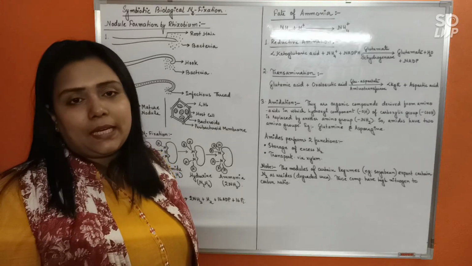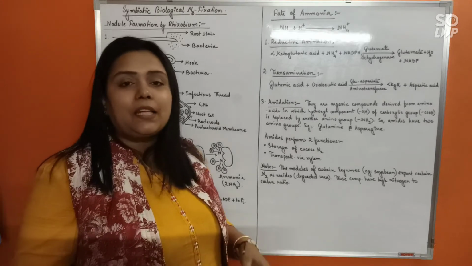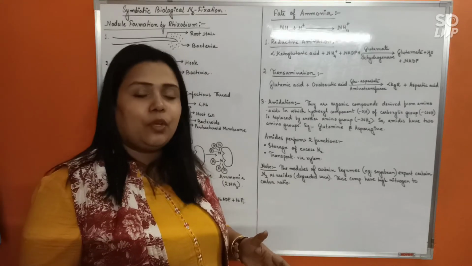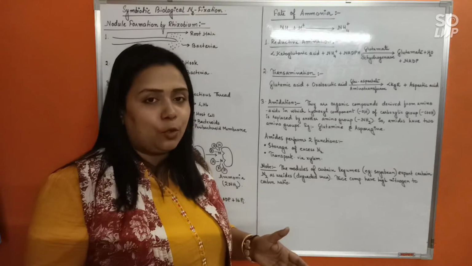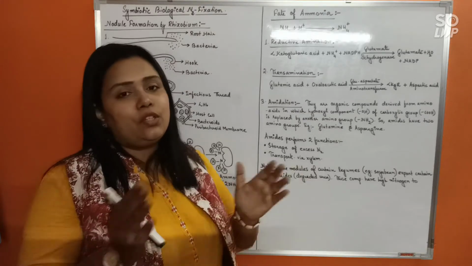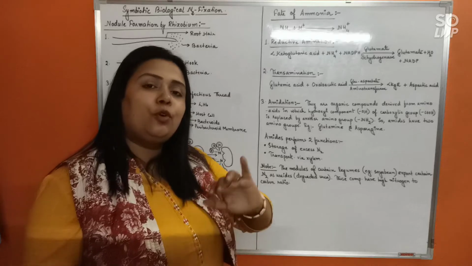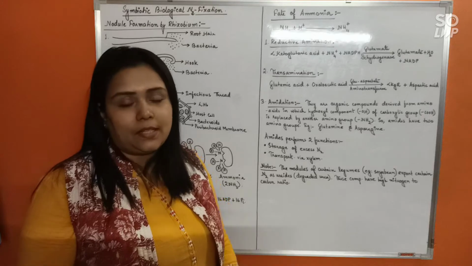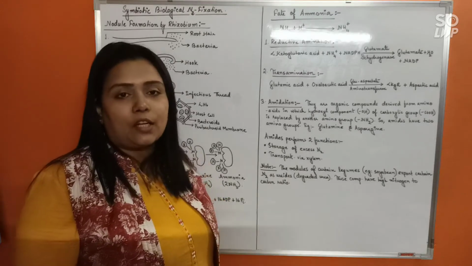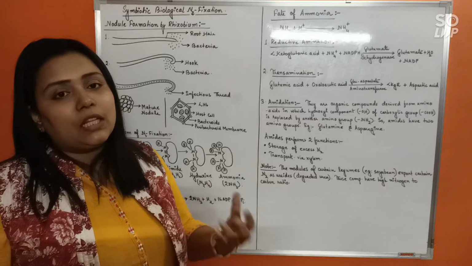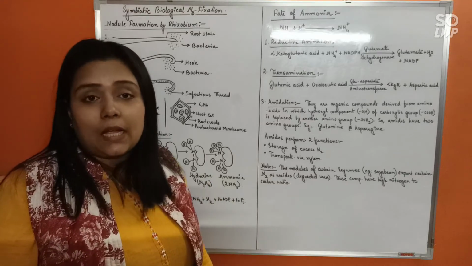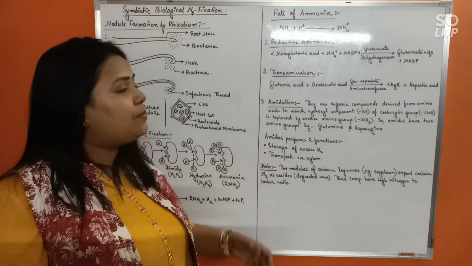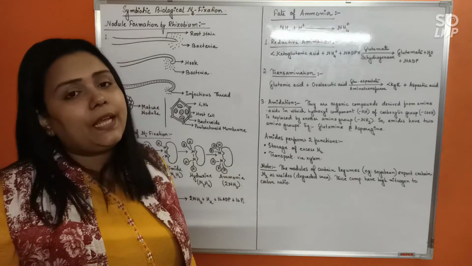In transamination, mainly two types of acids participate. One is a keto acid, one is an amino acid. A keto acid, as you know, has a keto group. An amino acid has an amino group. So they simply exchange the groups. The amino group goes to the keto acid, the keto group goes to the amino acid. It's as simple as that. Because in this reaction the amino group is getting transferred, we call the enzymes involved aminotransferase enzymes.